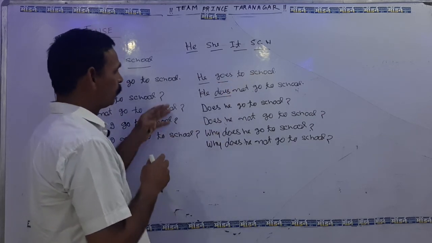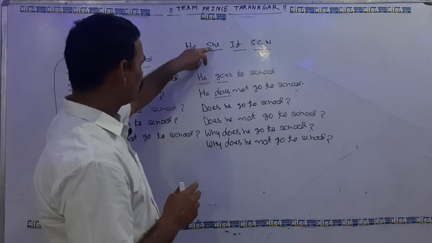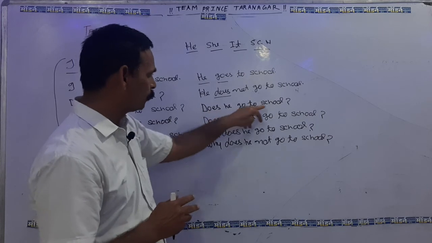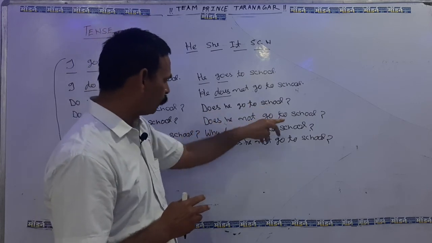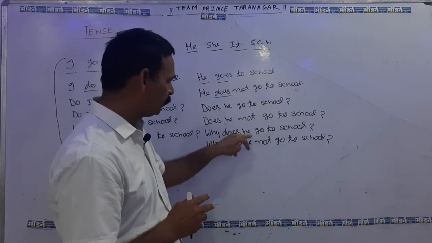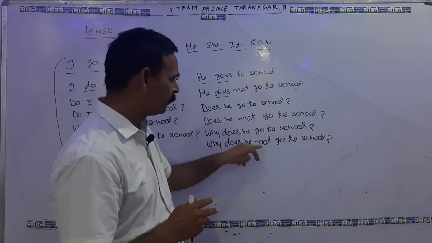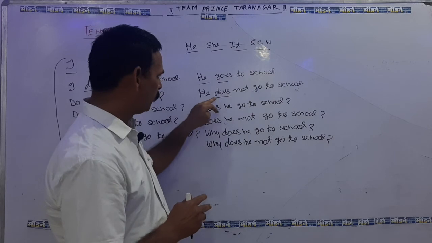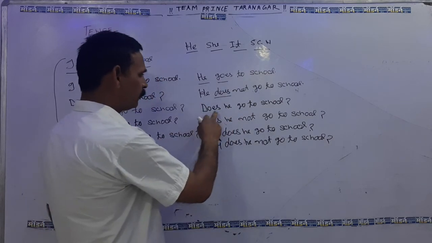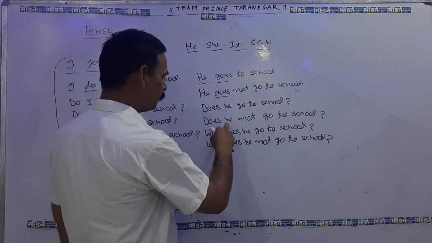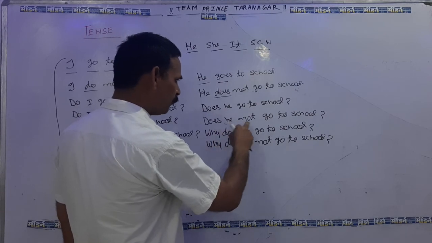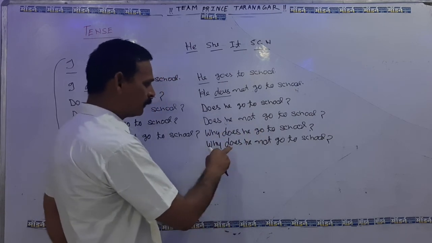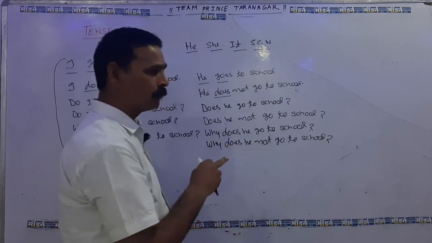Okay. So now we also can say, she goes to school, she does not go to school, does she go to school, does she not go to school, why does she go to school, why does she not go to school, it goes to school, it does not go to school, does it go to school, does it not go to school, why does it go to school, why does it not go to school.